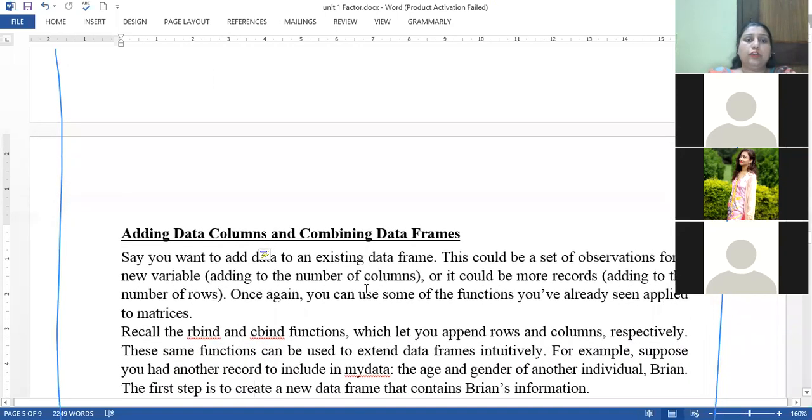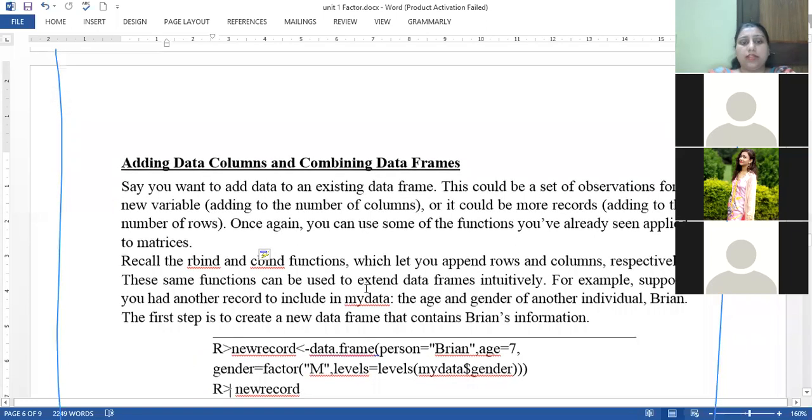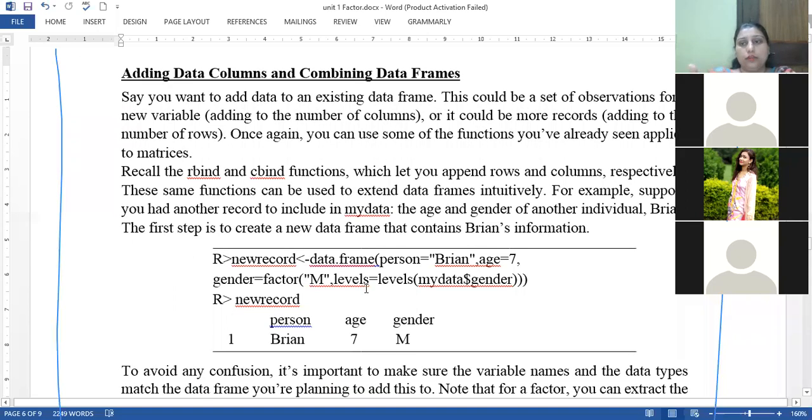To add new rows or new columns into the data frame, first we have to create a new record. When we create a new record, then by using the rbind or cbind function, we can add this new record into the existing data frame.